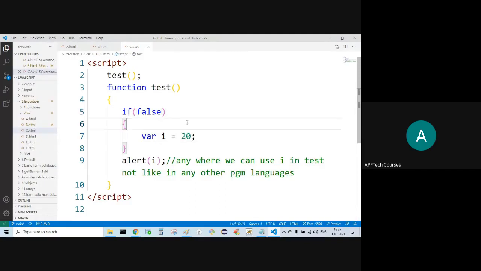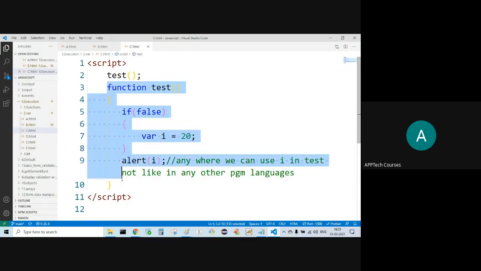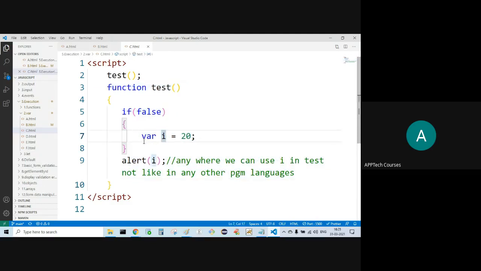Now here, where I got declared: the if block is within the test function. Inside the if block, I'm declaring the var I. In other programming languages, in whichever block you declare the variable, in that block only can you access it, not outside that block.